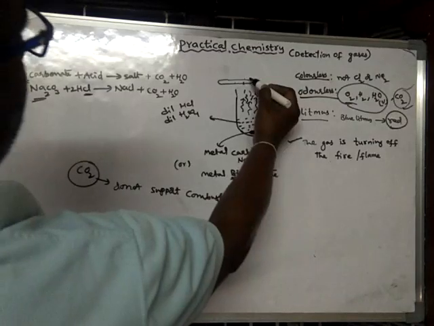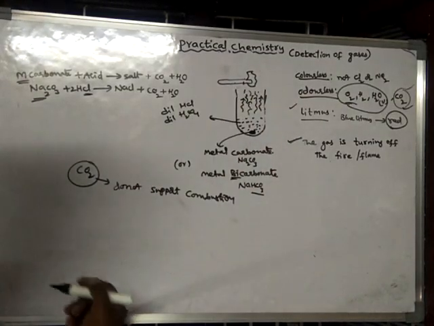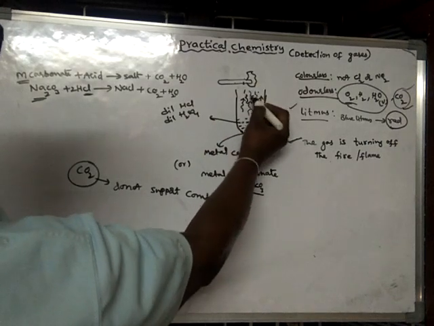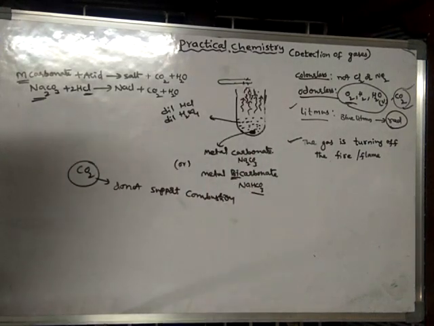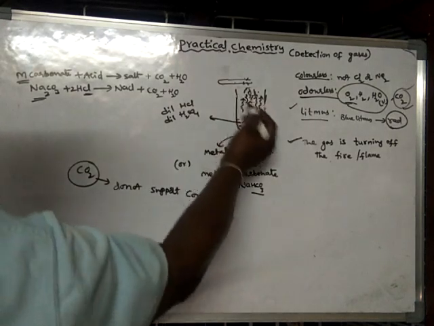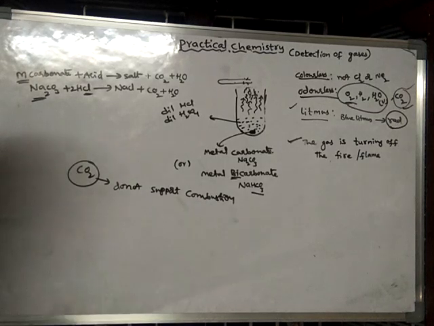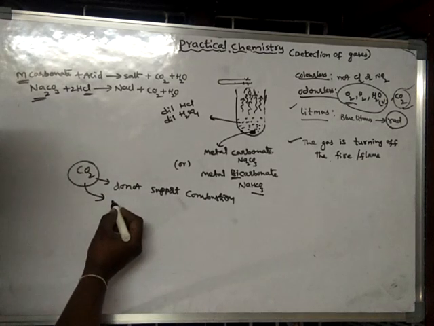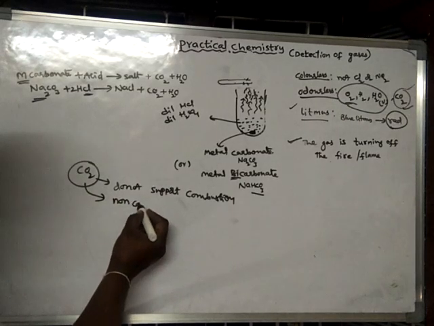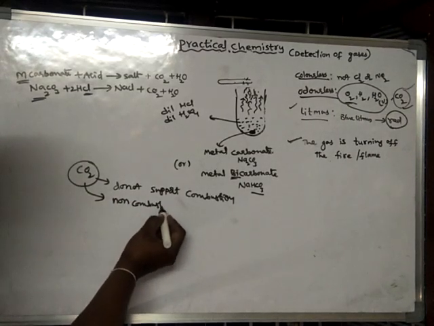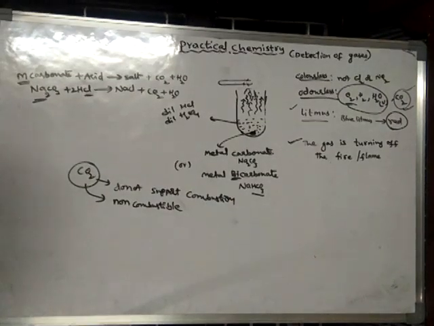Actually, this one is producing flame. When it is producing flame, it is undergoing combustion. So when this flame is exposed to this gas, the gas is putting off the flame. That means this gas is not supporting the combustion. That means carbon dioxide does not support combustion, and also it is non-combustible. It does not undergo combustion.